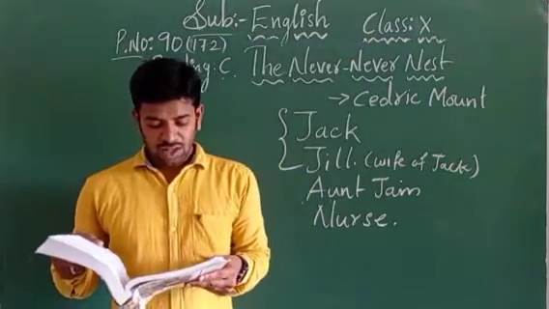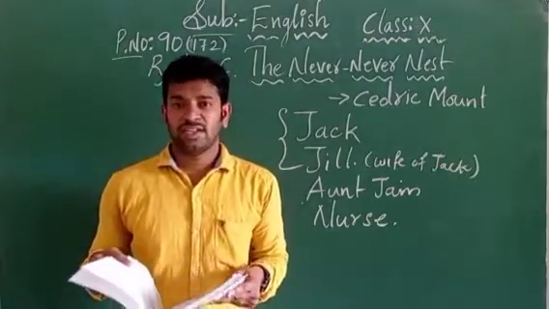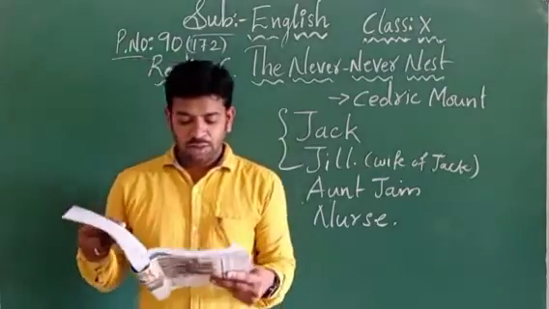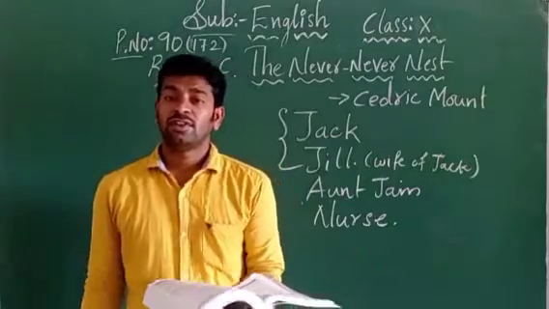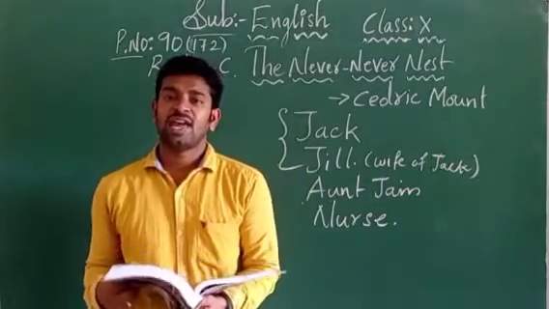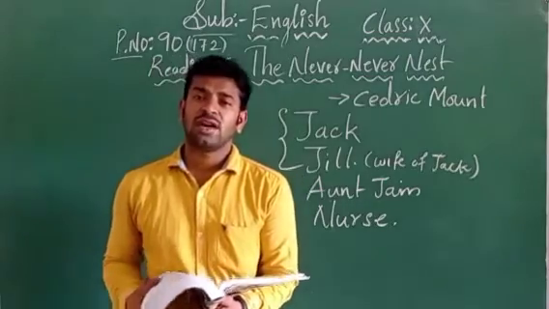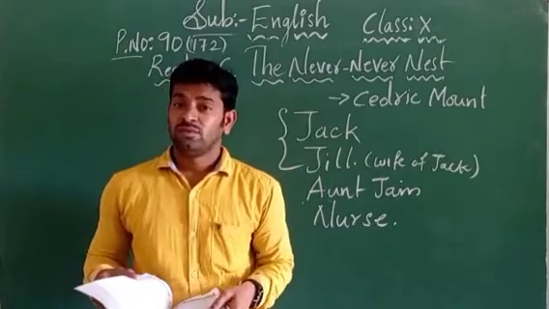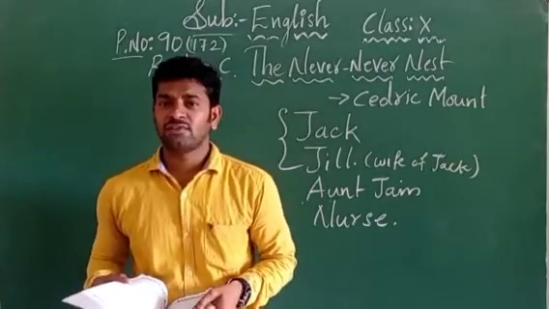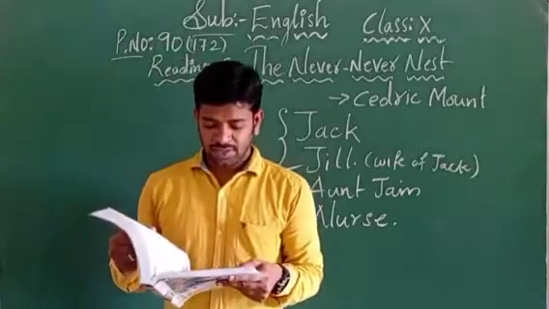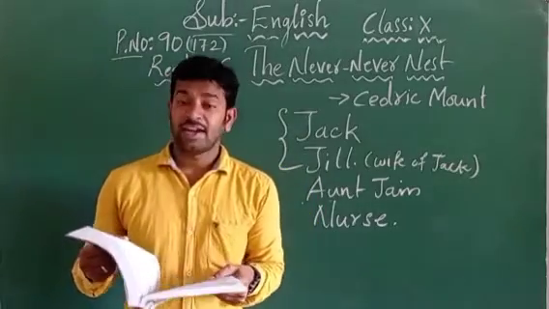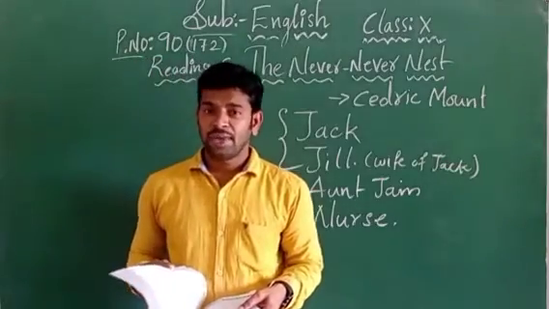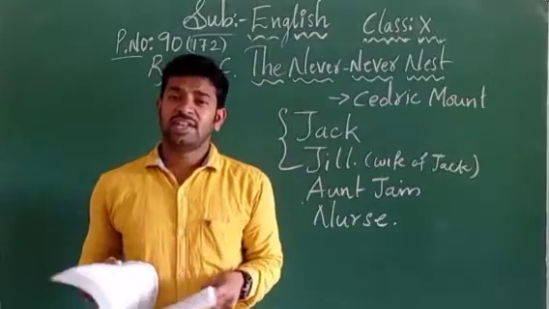Next, there is a cozy house and beautiful furniture. She liked it very much. They were enjoying all the modern comforts. So whatever comforts we are enjoying in our present life, children, both of the couple are enjoying all the comforts. They had a radiogram. What did Aunt Jane observe in the house of Jack and Jill here? She observed that they had a radiogram. That means a radio, children. A car, a vehicle, a piano, and a refrigerator.